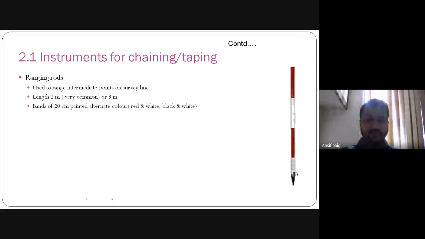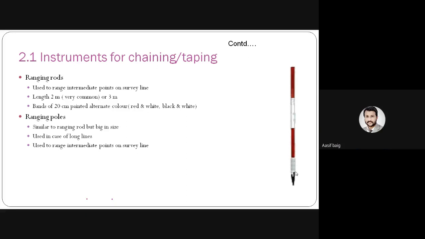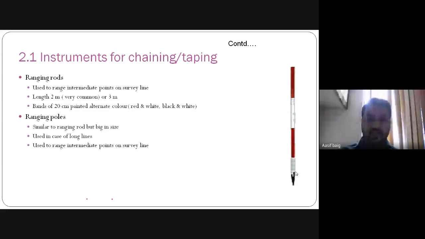Now, this is the ranging rod given in the figure. The ranging rod is used to mark intermediate points on the survey line, and its length is normally 2 meters or 3 meters.